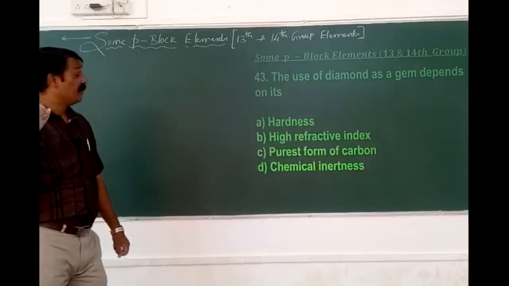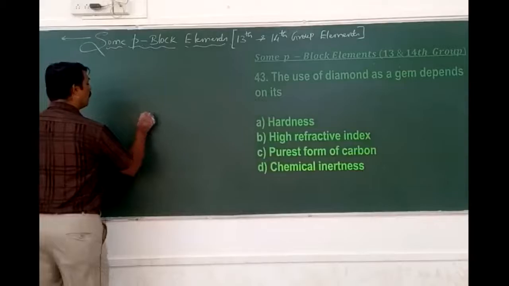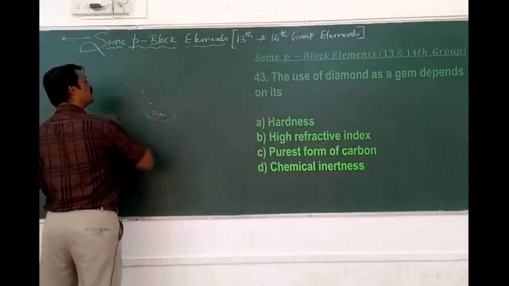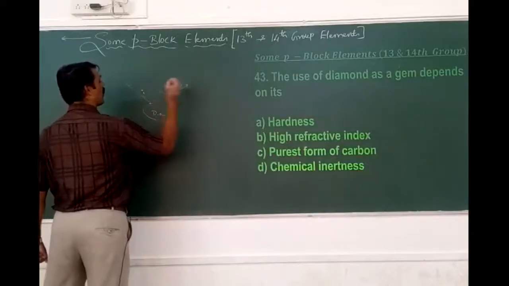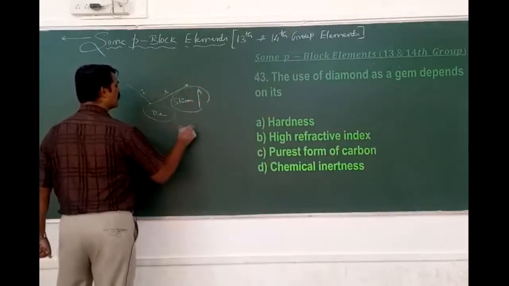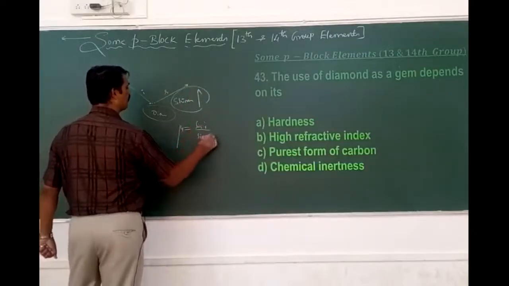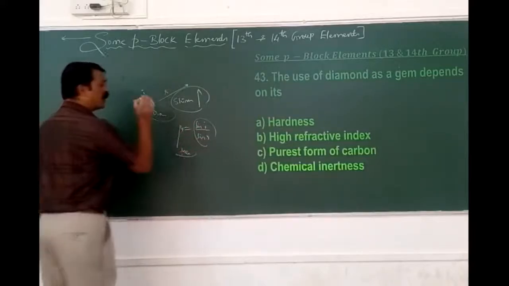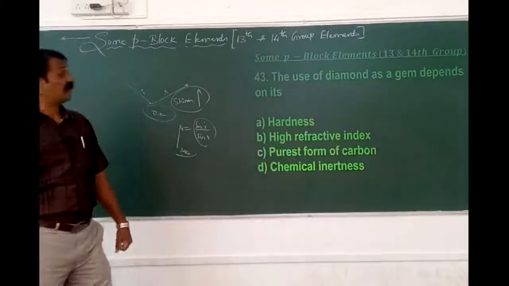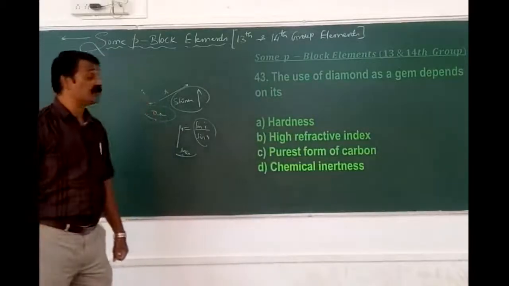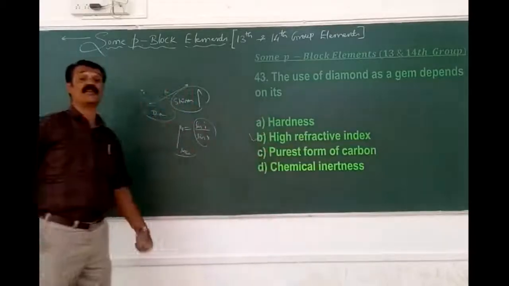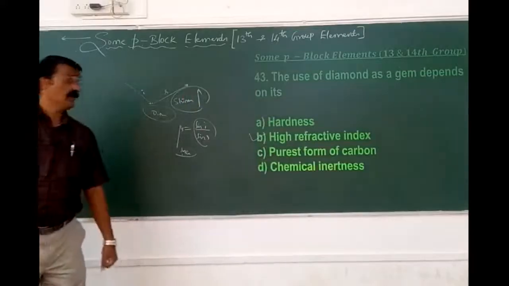It depends upon the high refractive index, because if it is a gem, for example, diamond, this is angle of incidence and this is called as angle of refraction. So that is why it shines to a greater extent, because mu is equal to sin i by sin r. This is found to be the higher what index? Refractive index, that makes the very costlier substance, and that is usually the precious gems that we are using, but not depends upon its hardness, but it is due to its what? Higher what index? The surface, refractive index. Okay, 43B.